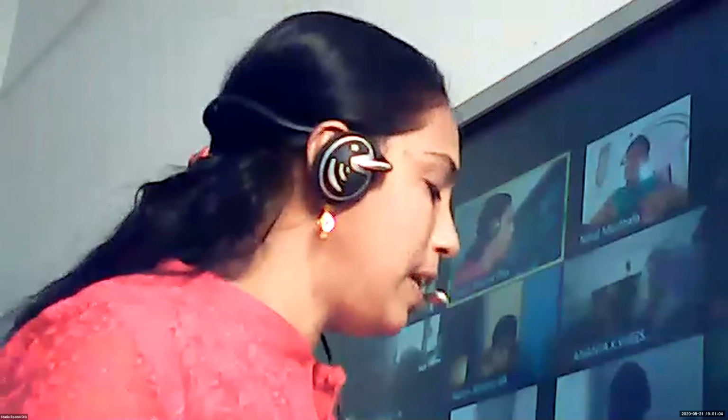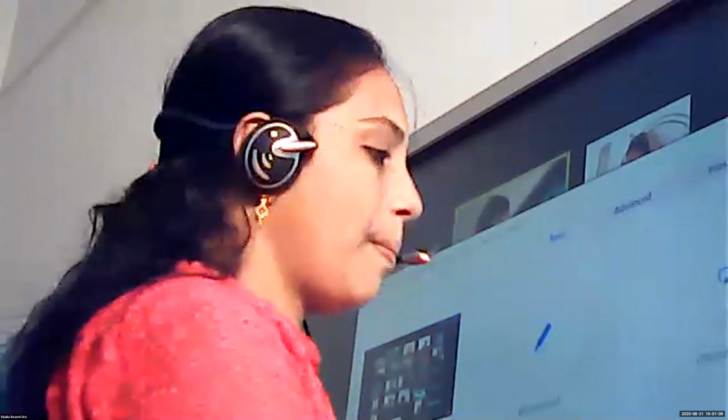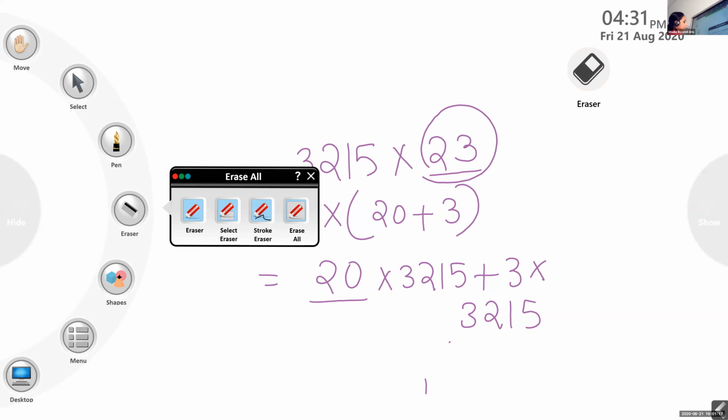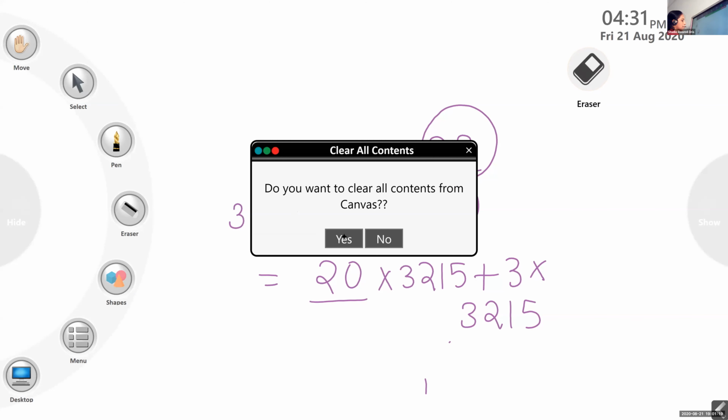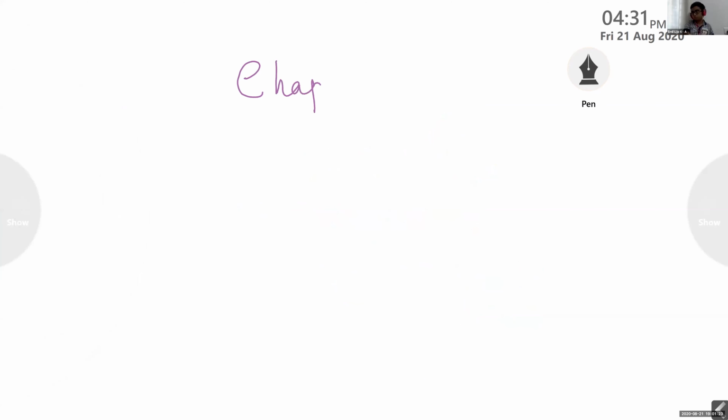And our chapter's name is Chapter 5, Understanding Elementary Shapes.